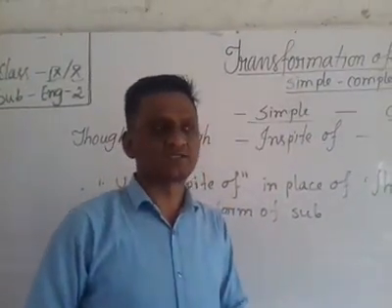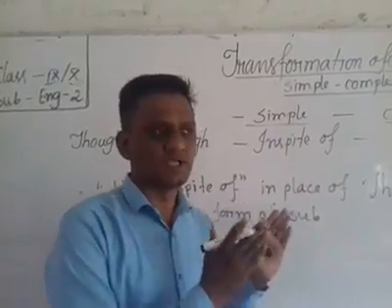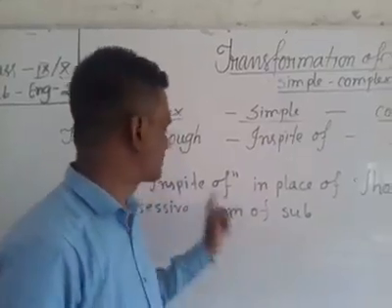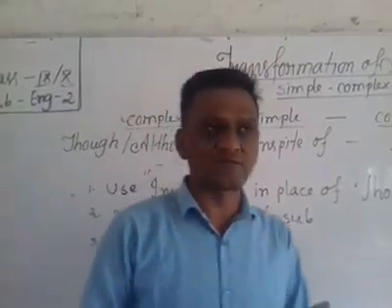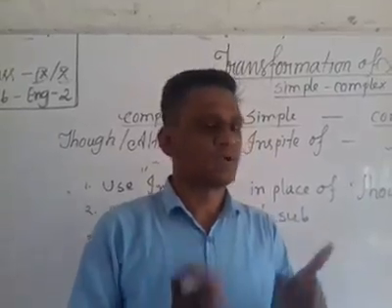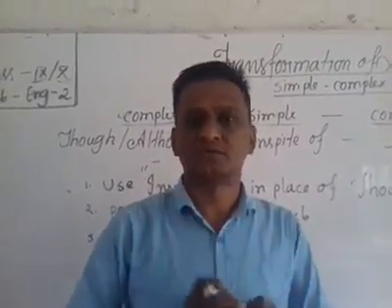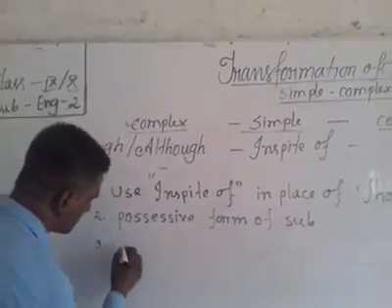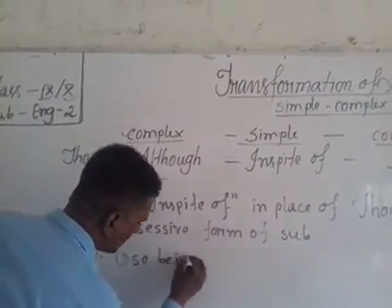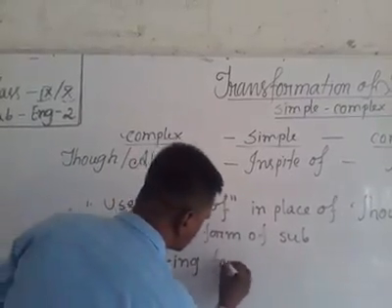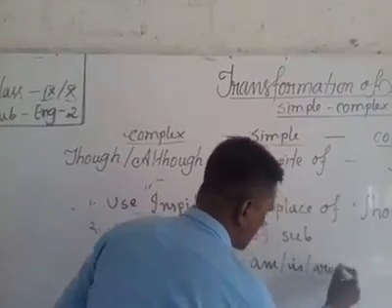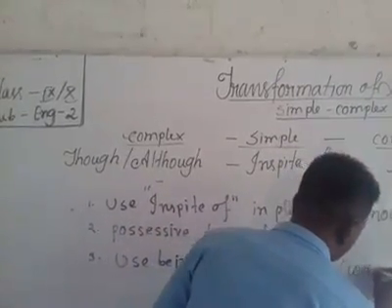Number 3 is very important here. You know that I told you before in doing exercise. In number 3, you have to proceed very carefully. In number 3, for to be verb, you have to use being. So I am writing down, use being for am, is, are, was, were.